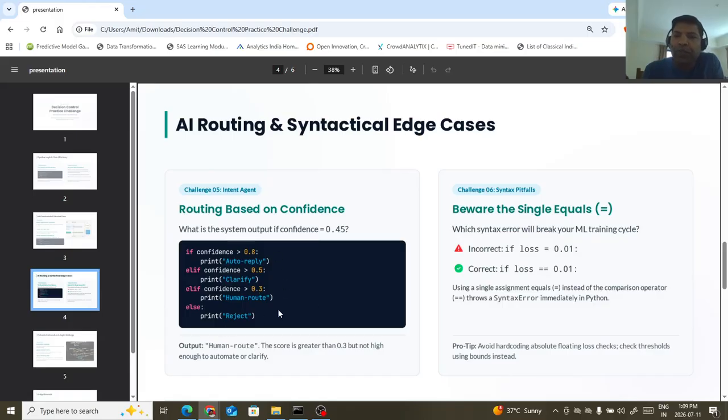Okay, and so on. Look at here, challenge 6, which is like, single equal to is incorrect if the loss is equal to 0.01. If the loss is equal to, double equal to sign, like this one single equal to sign, actually you are assigning the value to this variable called loss. Double equal to, actually you are comparing that. Okay, this is what you can get. So the correct one is the second one, the green one, right?